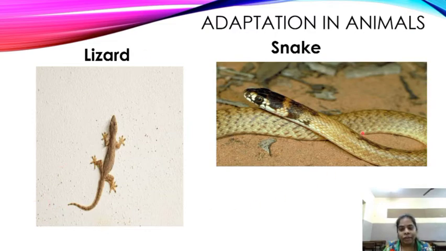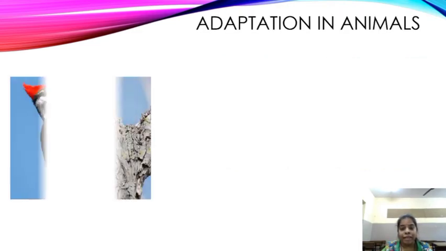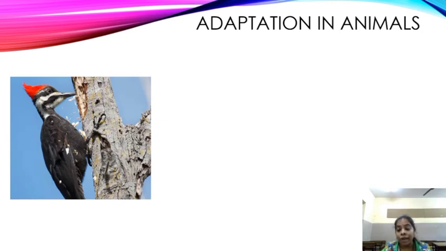And the snake is having a different kind of adaptation. It is moving its muscles and going forward. Even the lizard is using its muscles, children. Creepers. These are creepers. Next, now we are seeing the adaptation for food in animals.